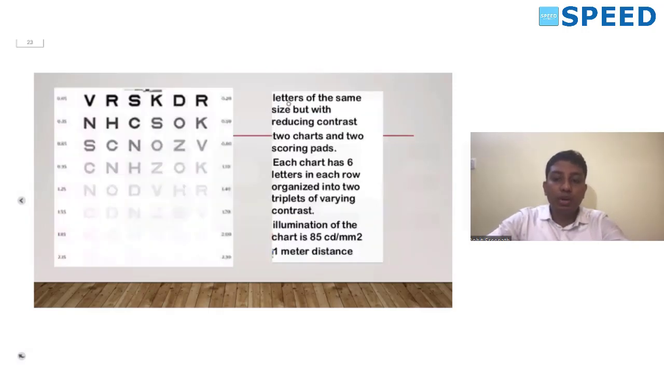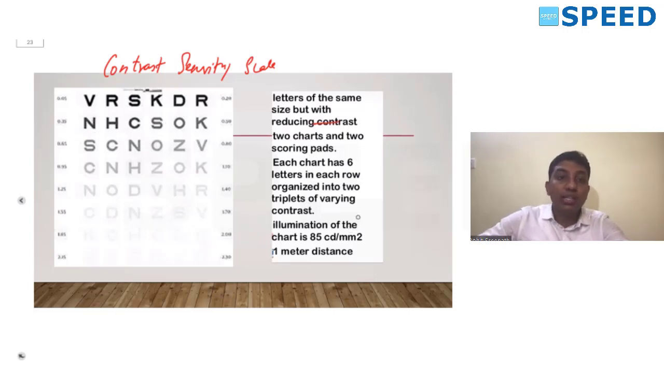Next, we should know about the Pelli-Robson chart. We discussed what the Pelli-Robson chart is. The Pelli-Robson chart is a contrast sensitivity scale. So what we can see is the letters are of the same size, but the contrast between the lines will reduce. Each chart has 6 letters in each row, organized in 2 triplets of varying contrast. So the contrast gradually reduces.